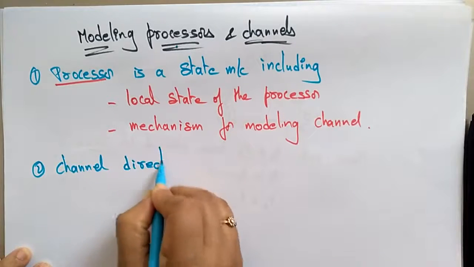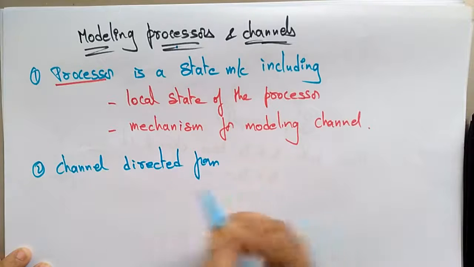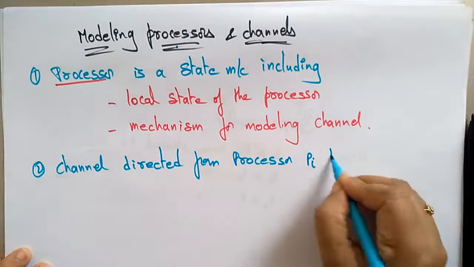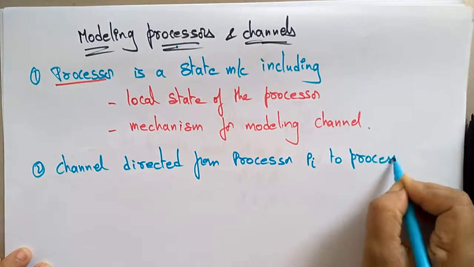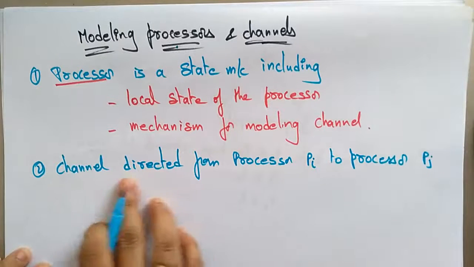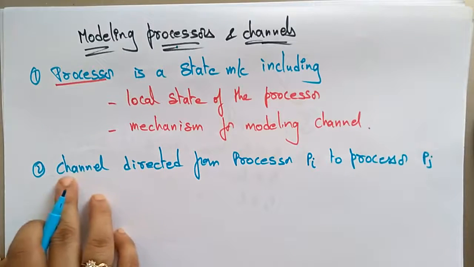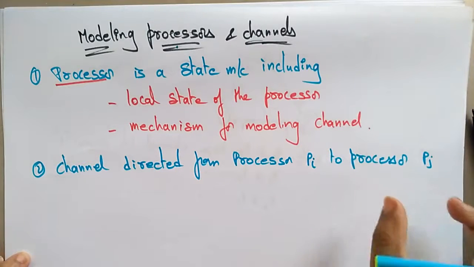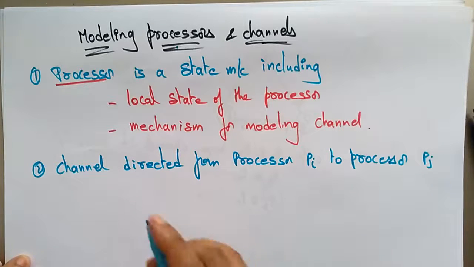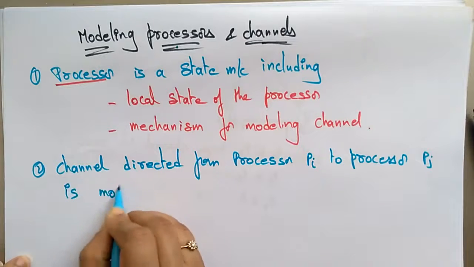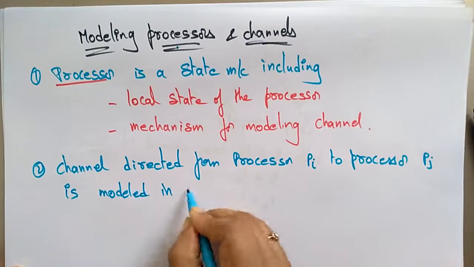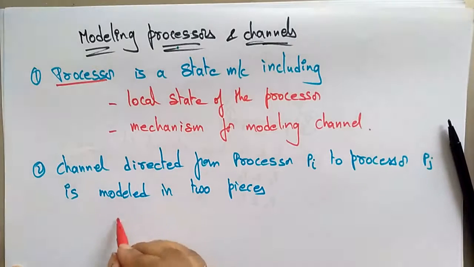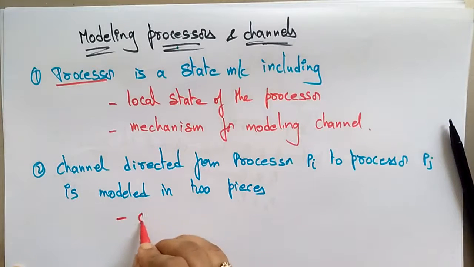the channel is directed from processor, let's take the processor Pi, to processor Pj. So here I am going to model the channel. The channel is directed from Pi to Pj, and it is modeled in two pieces: one is the out buffer and the other is the in buffer.